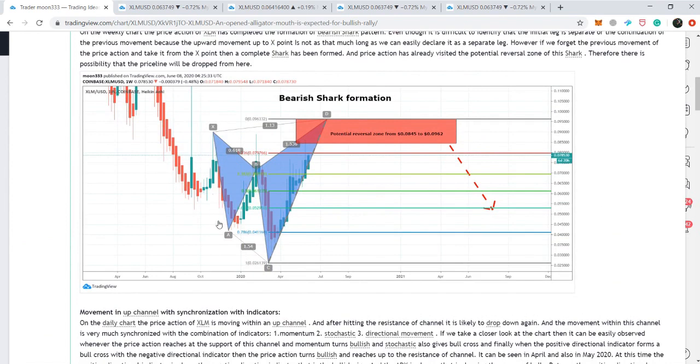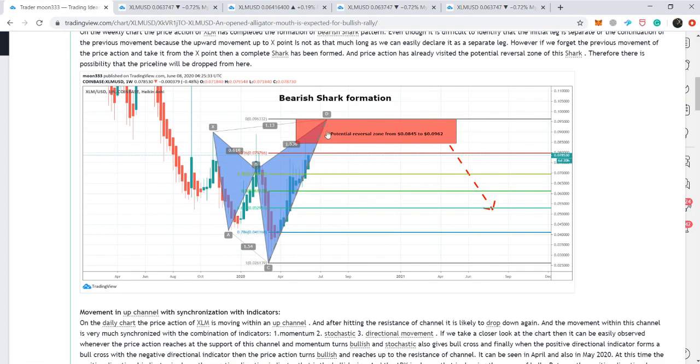This was the initial leg, then the price action retraced between 0.382 to 0.618 Fibonacci retracement level, then projected between 1.13 up to 1.618 Fibonacci projection of A to B leg, and finally it retraced and just hit a spike in this potential reversal zone that starts from 0.886 up to 1.13 Fibonacci level.